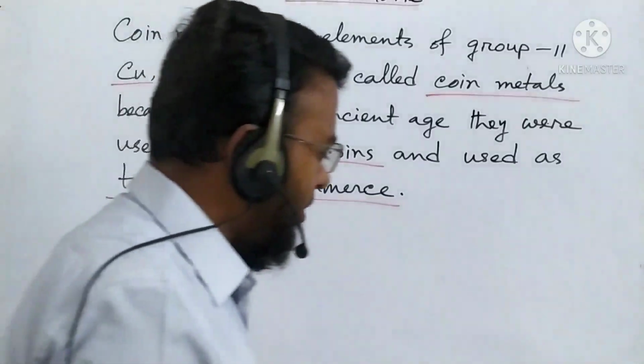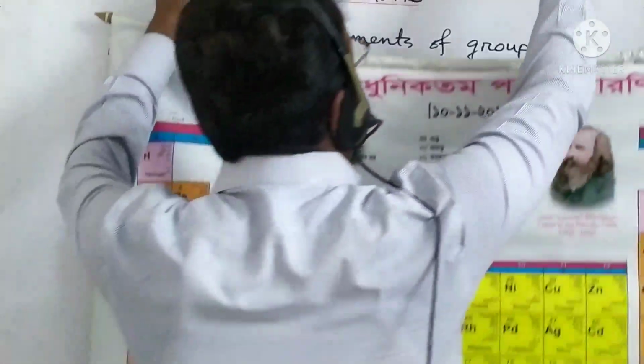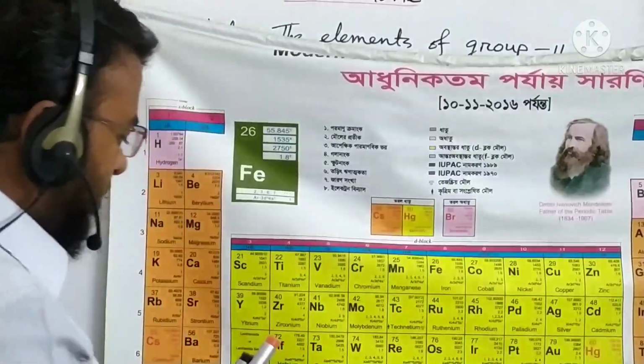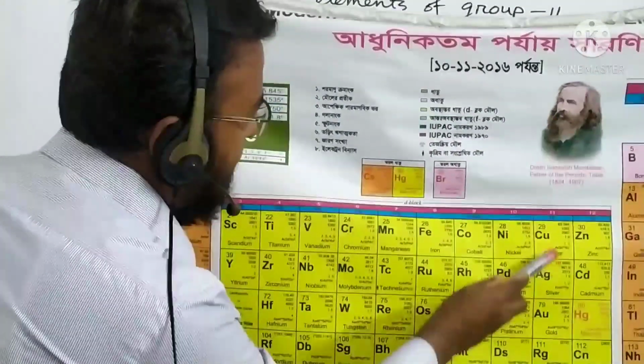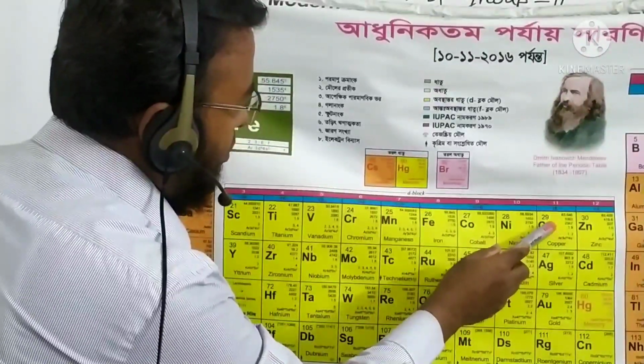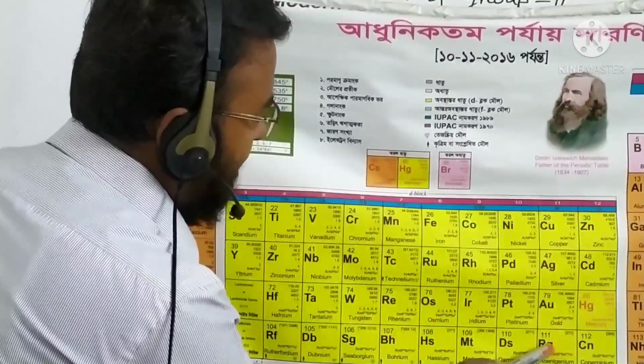Now in the periodic table I am showing, all of you see, it is group 11, copper, silver, gold, and rhodium.